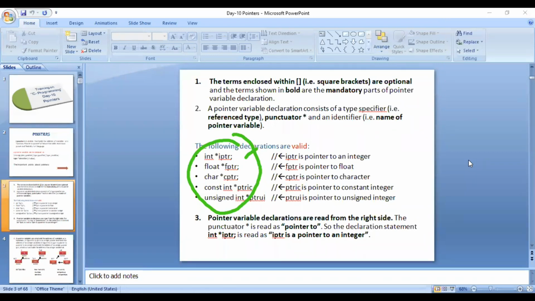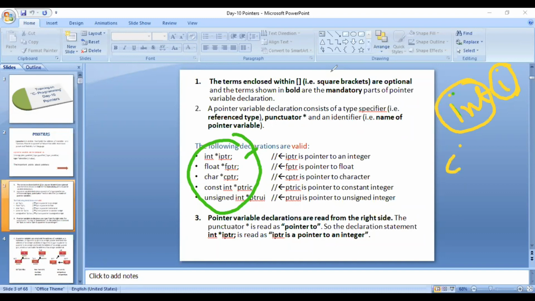Now the question may come in your mind that in C language, whenever we declare a variable, we only say which type of value it will contain. For example, let's say, if I declare int i or float j or anything like that, what I say is that the name of the variable will be i and it will be storing integer type of value.